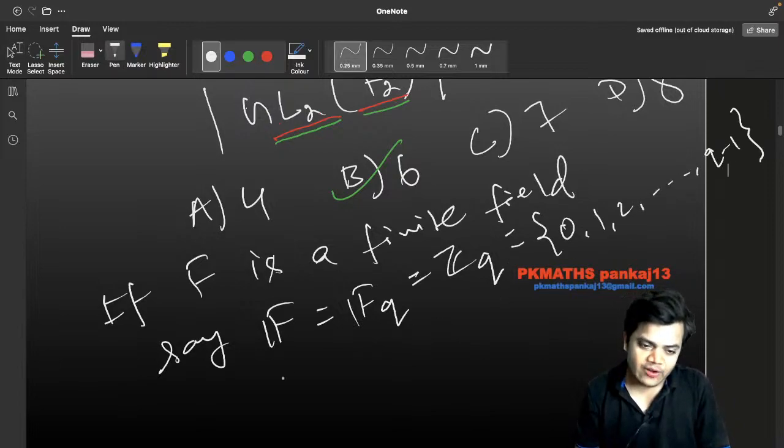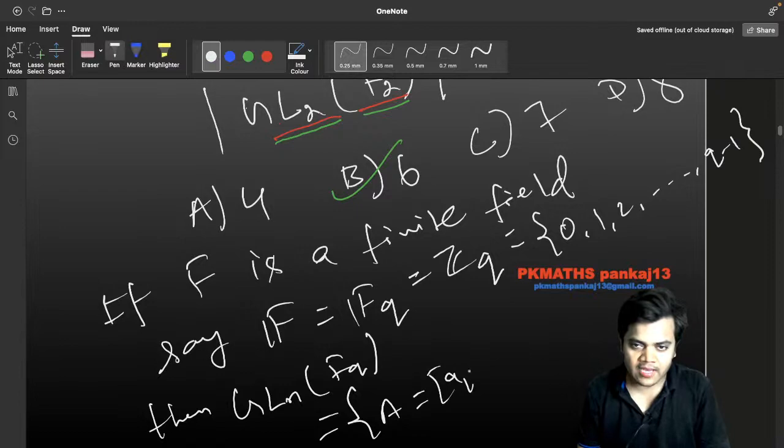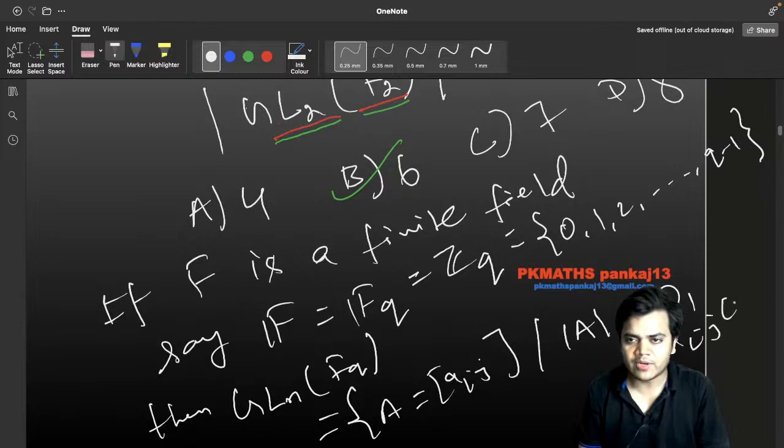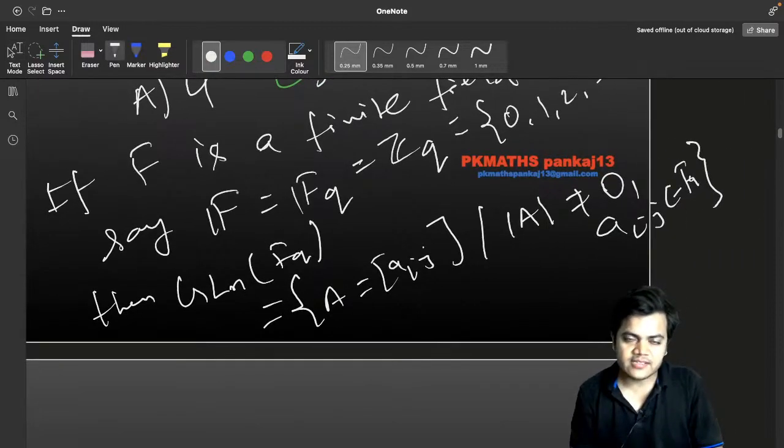Okay, then what do you think? Then GLn Fq is equal to what? Certainly this is A, which is aij, such that determinant of A is not equal to 0 and aij belongs to Fq. This is how this GLn Fq is defined, है ना? This is how this GLn Fq is defined.